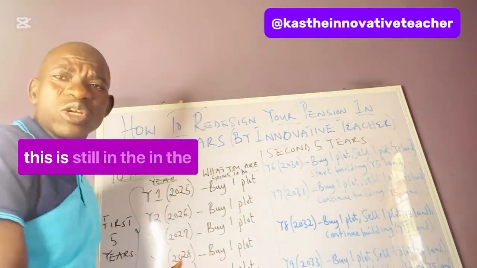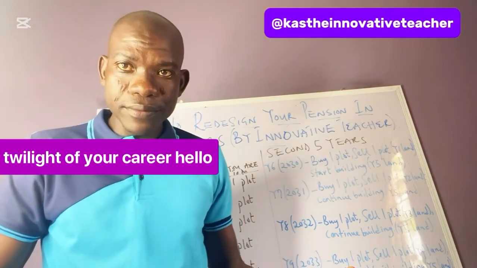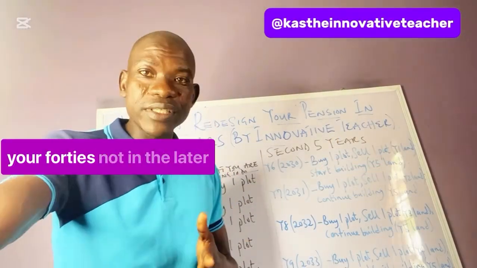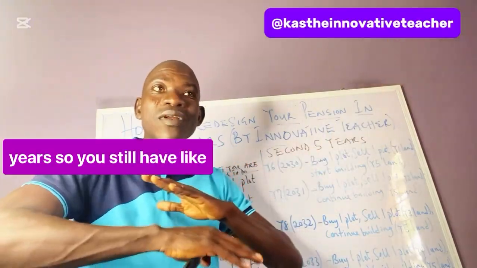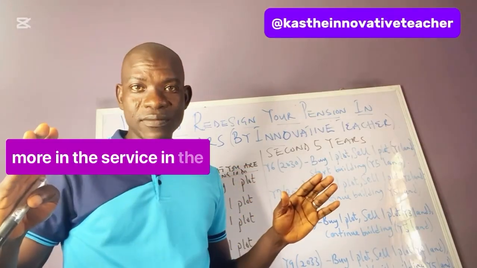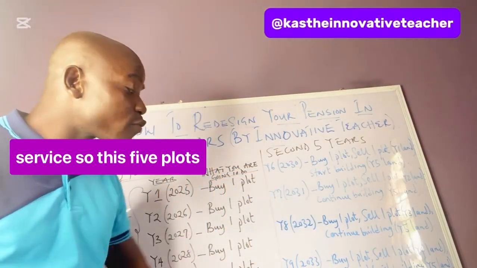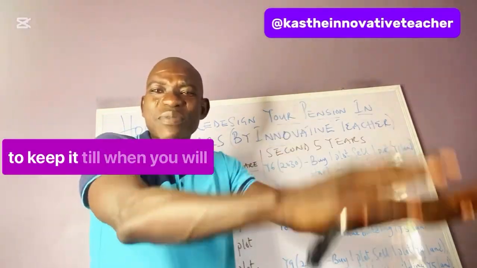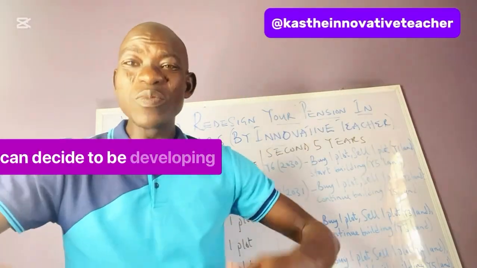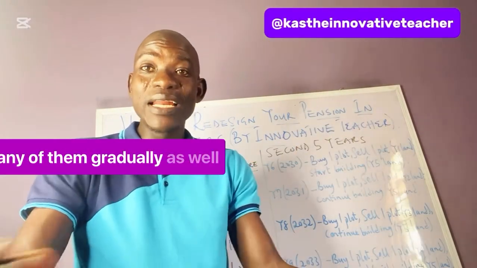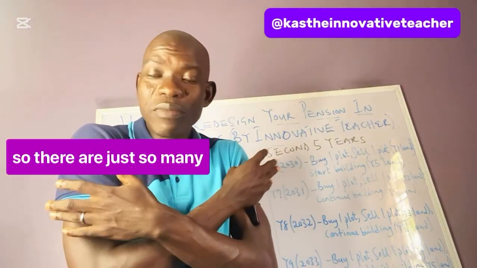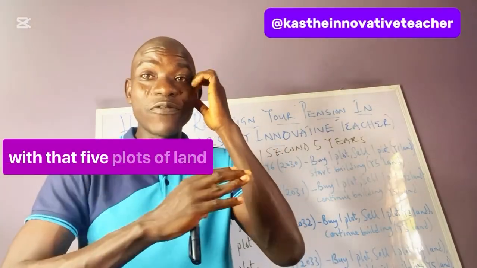Meanwhile, when you are doing this, it's still the early stage of your career, maybe in your 30s and your 40s, not in the later years. So you still have like 15 or 20 more years in service. So these 5 plots that you now have, you can decide to keep them till when you will retire and start selling them one after the other. Or you can decide to be developing any of them gradually as well and be collecting rent from them later on. There are just so many possibilities that you can do with those 5 plots of land.